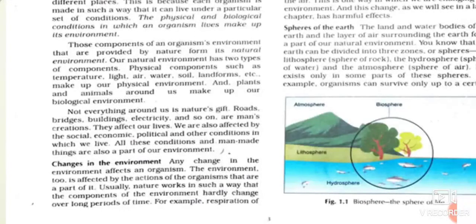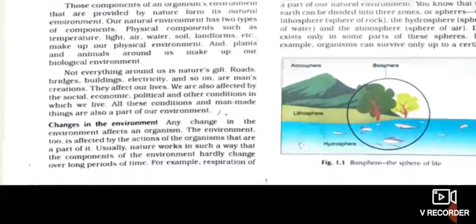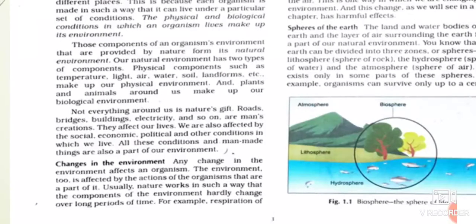Now moving ahead, children, our environment consists of two main components, the natural and the man-made. So here we can see, children, in this para that all the things which are found on this earth are not natural things.